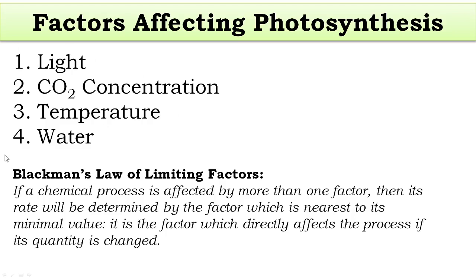Blackman's law of limiting factors. According to Blackman's law of limiting factors, if a chemical process is affected by more than one factor, then its rate is determined by the factor which is nearest to its minimal value.